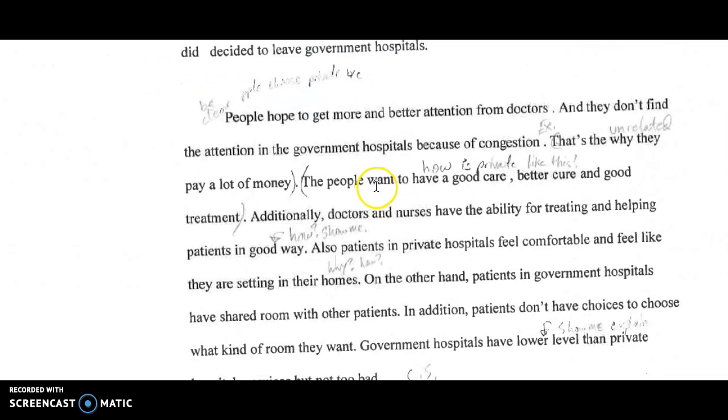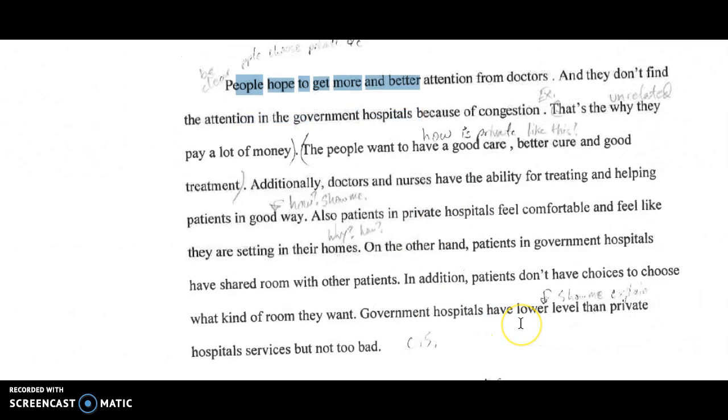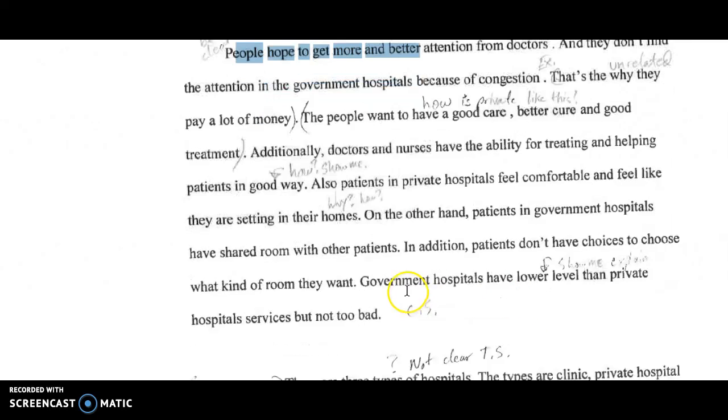And looking at the body, paragraph 1, you need to have a clear topic sentence. This is not a topic sentence. It needs to say something like, the first reason why people prefer hospitals is blank, right? You need to have examples in here. Tell me why. There's a lot of errors here, and you need to make these changes and really improve your writing, because this is looking like it's going to fail.